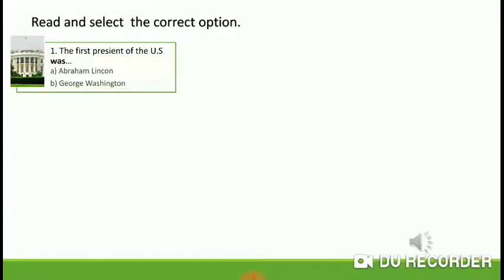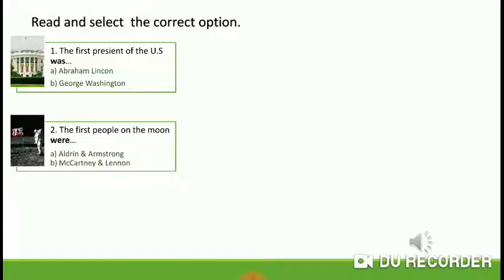1. The first president of the United States was Abraham Lincoln or George Washington? Correct, George Washington. 2. The first people on the moon were Aldrin and Armstrong or McCartney and Lennon?